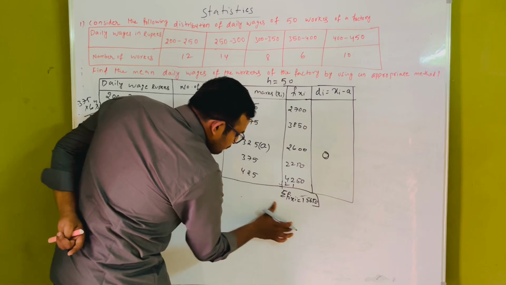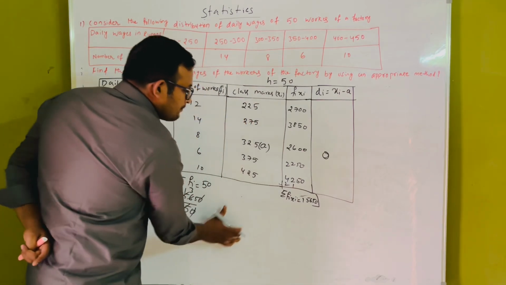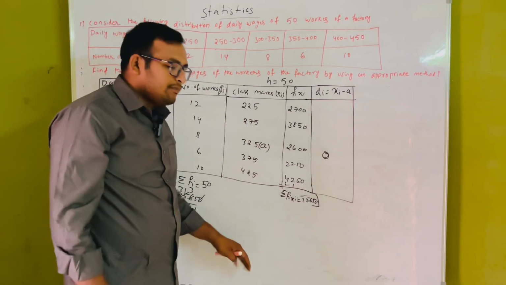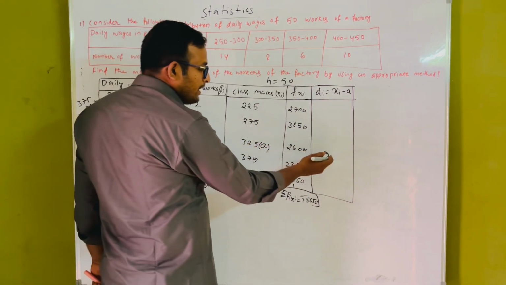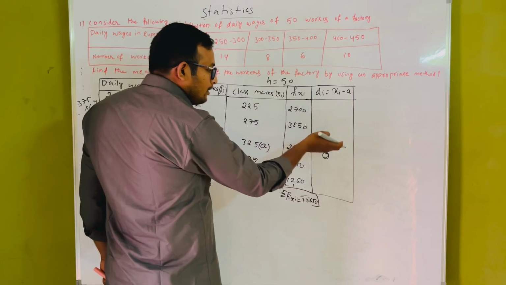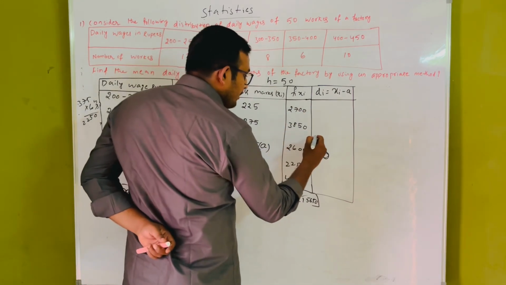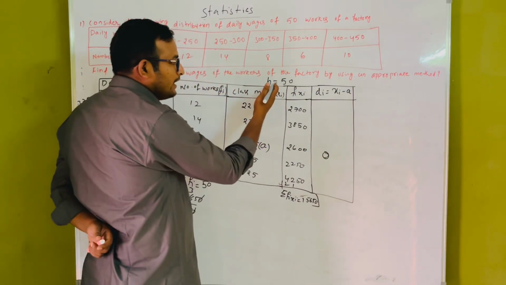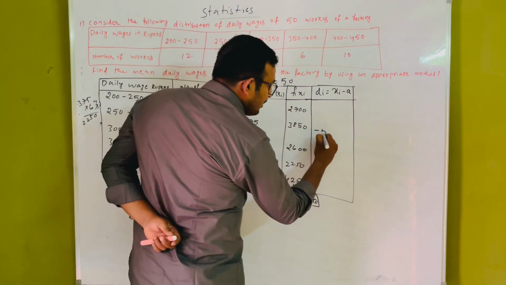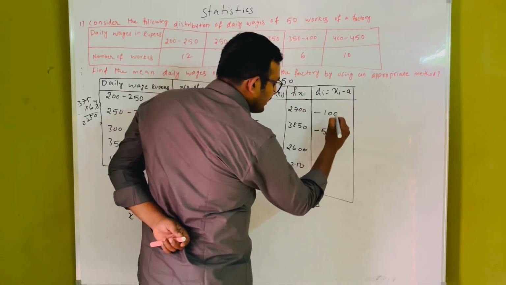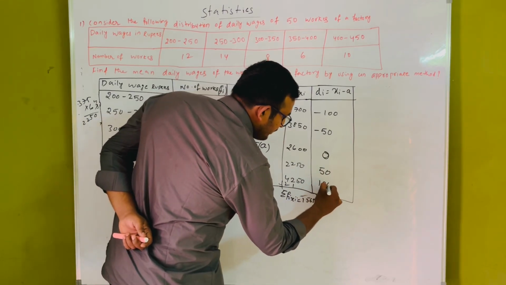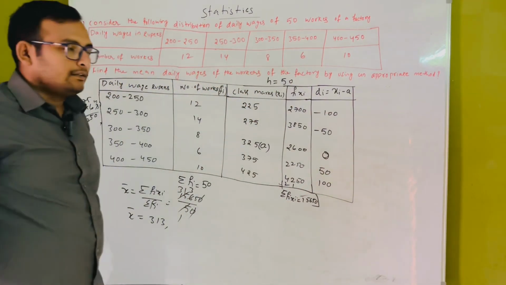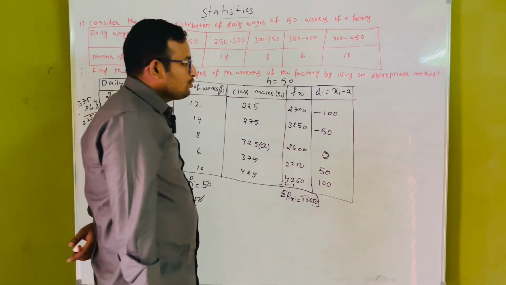You can do this one, but you don't want to calculate too much for statistics. Why? Because there is less time in your examination. We can directly do this: here 325, the assumption, becomes 0. The upper cases going outside, what is the h? The h is 50. It will automatically become minus 50, minus 100. And downward is plus 50, this will become 100. This is the way we can calculate. You don't want to waste that much time on this one.